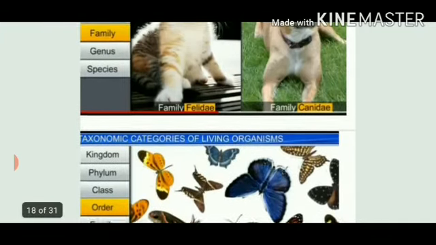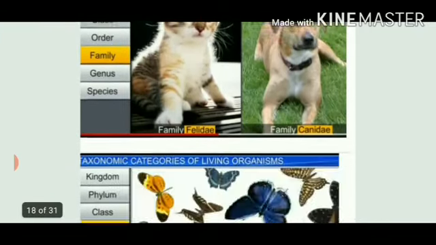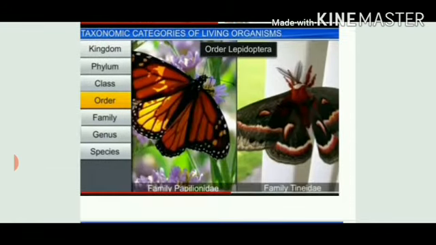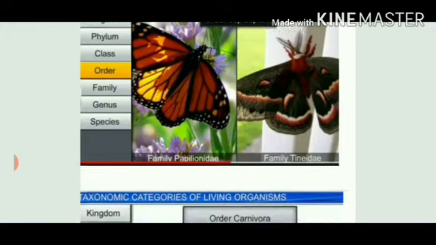It means their order must be the same. So what is the definition of order? The group of families with somewhat similar characters is called order. In this picture, you can see a butterfly and on the right side a moth. Both of them belong to different families, but somewhat their characteristics are the same, so they are placed under the same order, Lepidoptera.